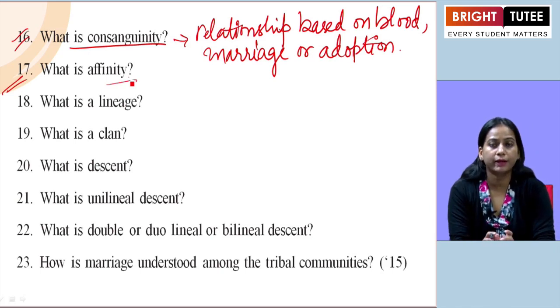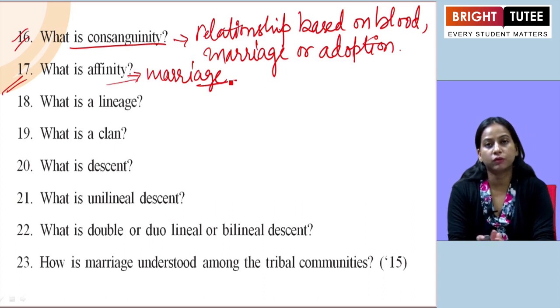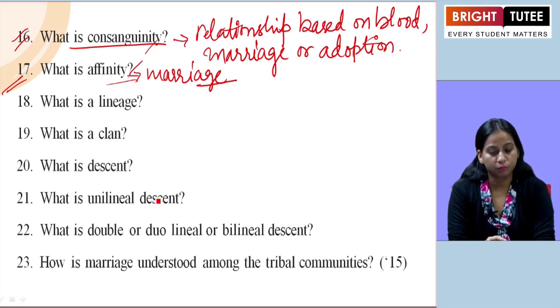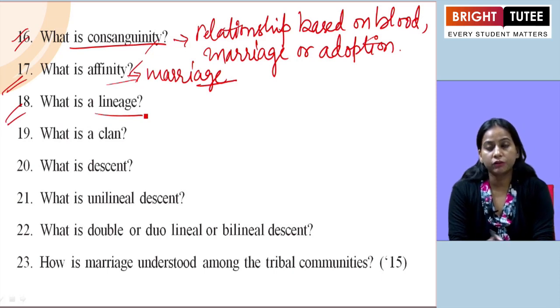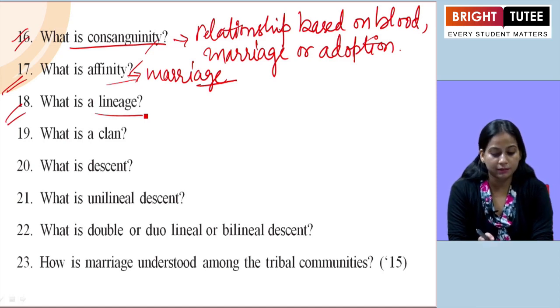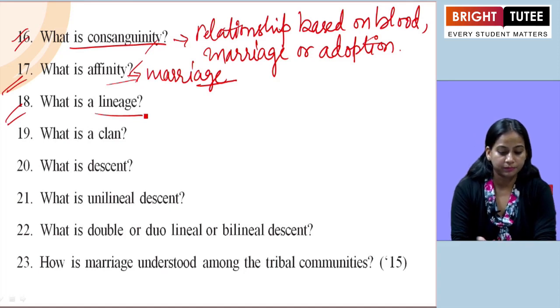So if we are talking about affinity, it is the relationship based on marriage. Relationship which is based on marriage will be taken as affinity. So kinship will include these both. The next one, what is lineage? While we are defining lineage, it is a group whose members trace common descent from an ancestor through known links. So if they are sharing this kind of common things among themselves, that will be taken as the lineage here.